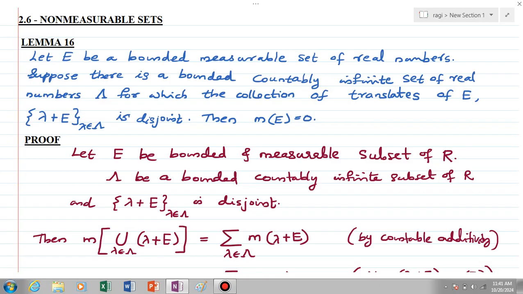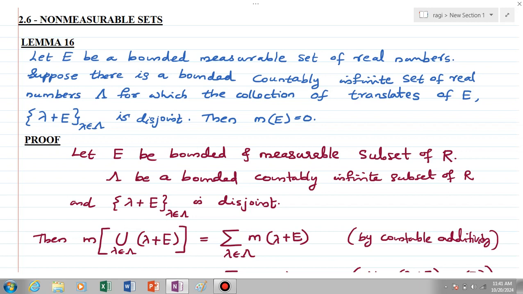The statement is: let E be a bounded measurable set of real numbers. Suppose there is a bounded countably infinite set of real numbers Λ, for which the collection of translates of E, that is, the set of all λ + E for λ an element of Λ, is disjoint. Then the measure of E is equal to 0. Okay, so let's discuss the proof.